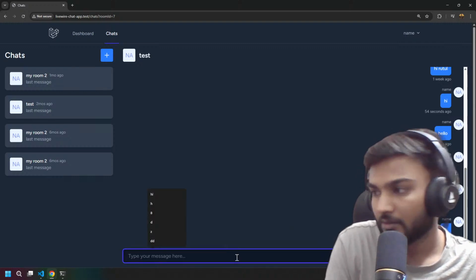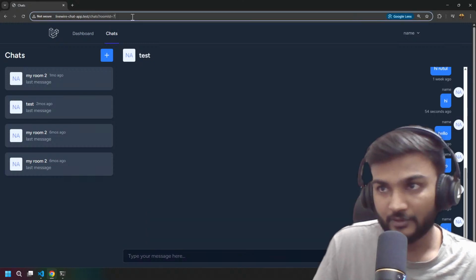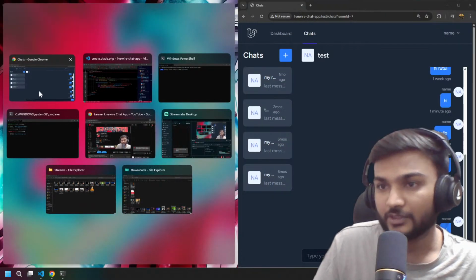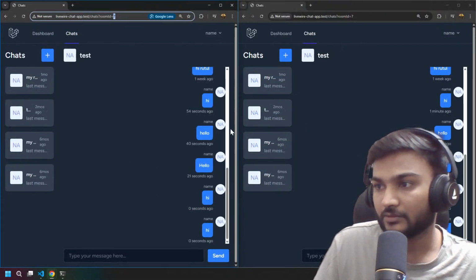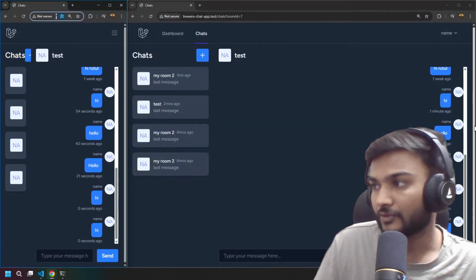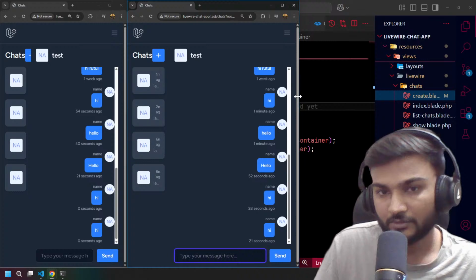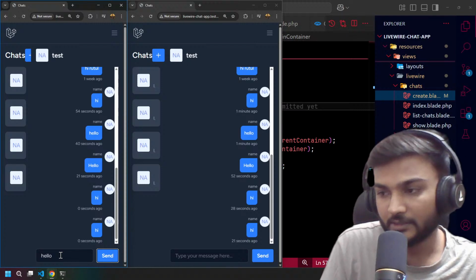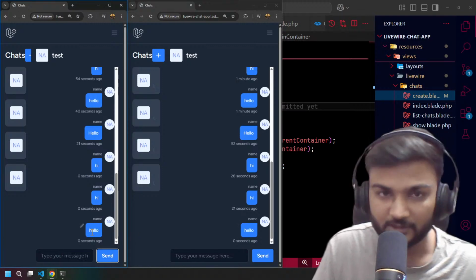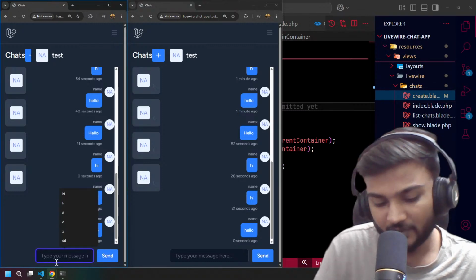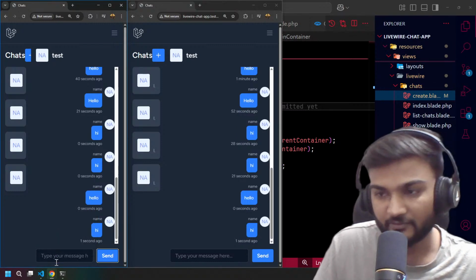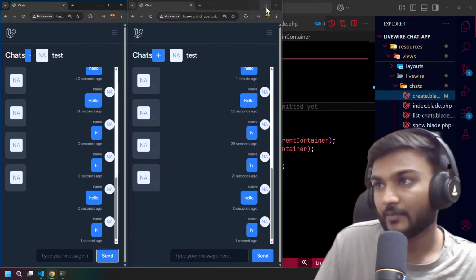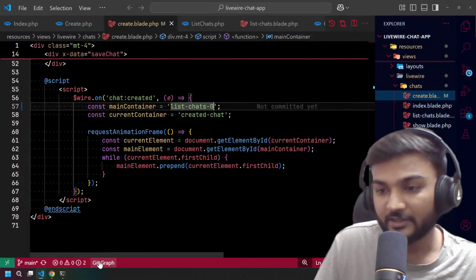Even what we can do is duplicate this and put it there, and it must not be visible to you for sure, so I will make it shorter for you. Right now it is visible, so we can say hello over here and we will have hello over there and here as well, both at the same time. You can see that it is fast enough, because internally we are not refreshing the whole page.